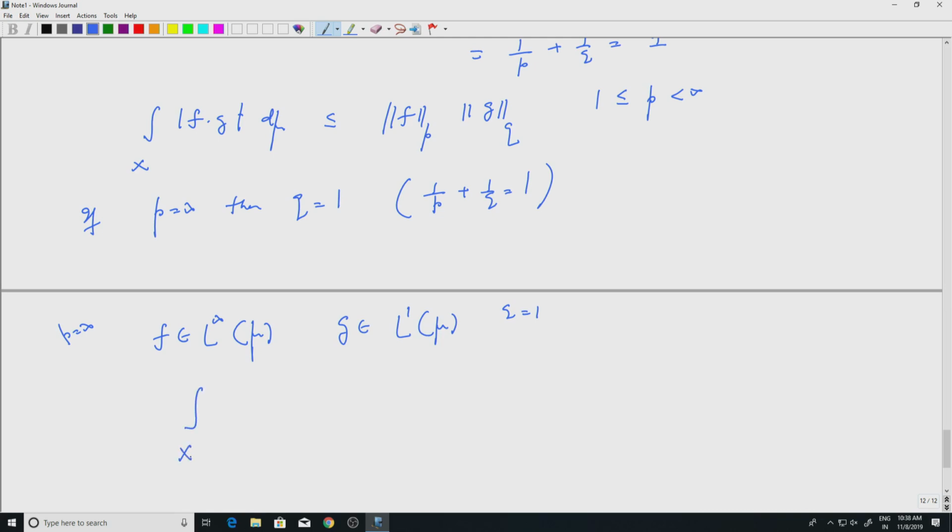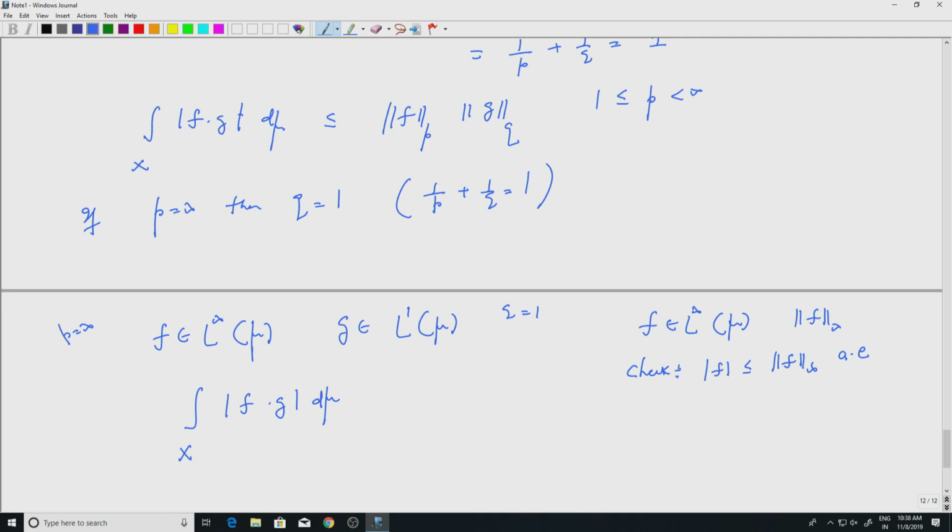So, you look at the product of f and g d mu. Now, you see f is in L infinity. What does that mean? The L infinity norm of f is finite. Okay. So, check. This is something which you should verify. Mod f is less than or equal to the L infinity norm of f almost everywhere, right.